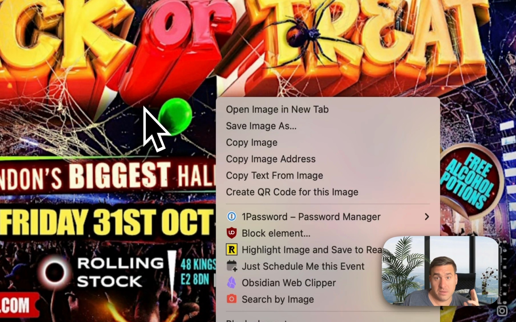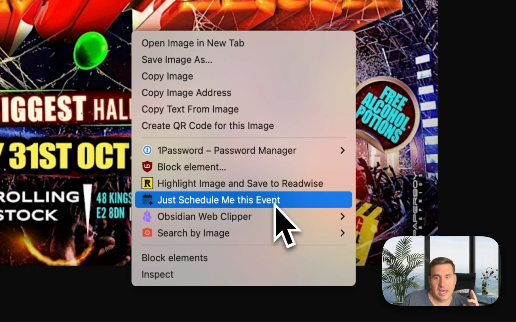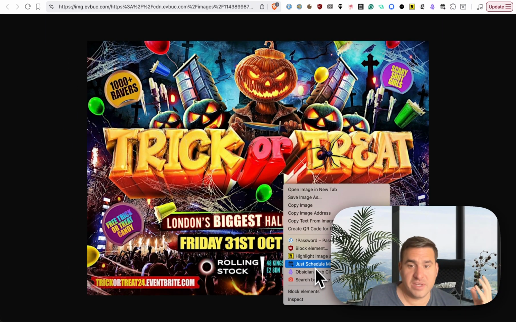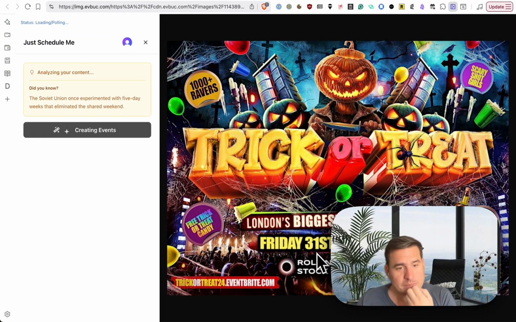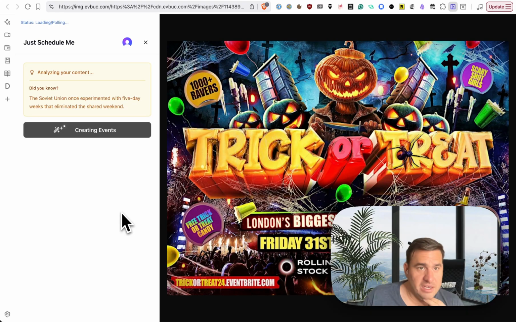So here's how the product works essentially. If you install the browser extension, you're going to have a context menu: Just schedule me this event, hence the name. So you right click on the image, and it opens in the side panel. Yes, your browser has a side panel. I personally never use the side panel. I hate it. But for the extension, it's fine.